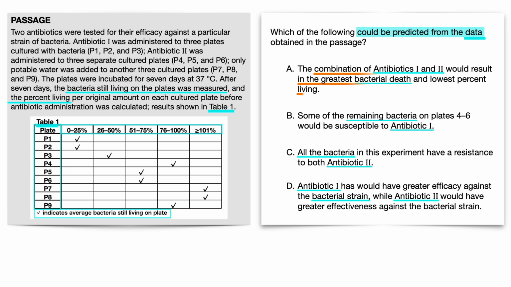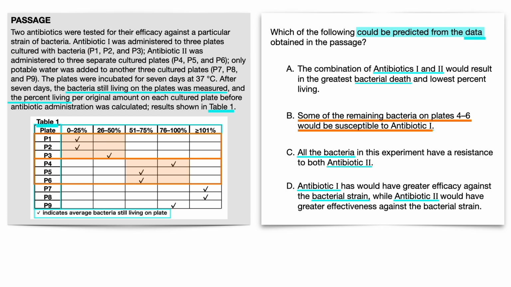Answer choice B says some of the remaining bacteria on plates 4 through 6 would be susceptible to antibiotic 1. Focus on remaining bacteria on plates 4 through 6, which have 50s to 70% bacteria still living. And then scan the passage to figure out which plates have antibiotic 1. Plates 1 through 3 have antibiotic 1 and have lower percent living.